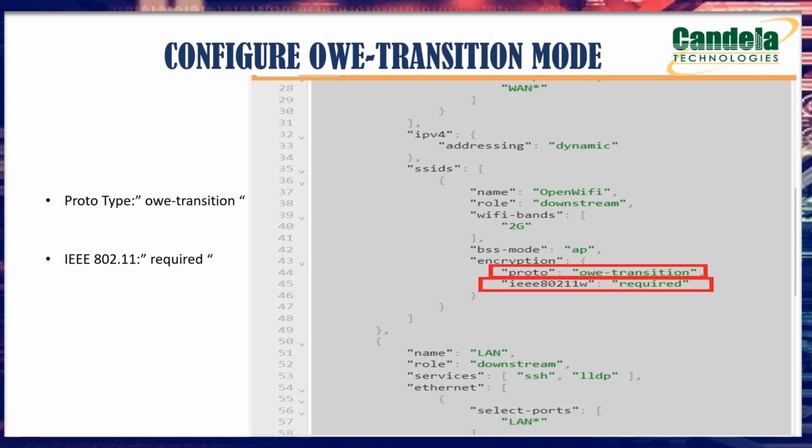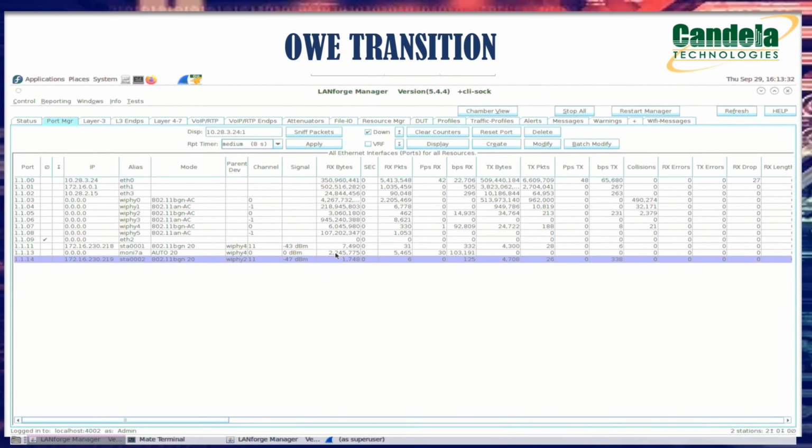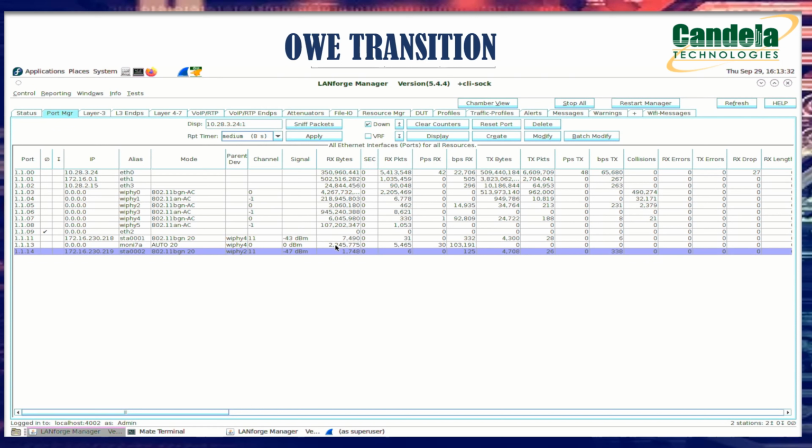Now let's see how OWE will work in the practical world. In order to explain this concept, again I'm using our Candela Technologies product LANforge. So this is the LANforge GUI. Here I created two stations, and one station is not capable of OWE, which means it will directly connect to the open network like normal. The other station is capable of OWE.